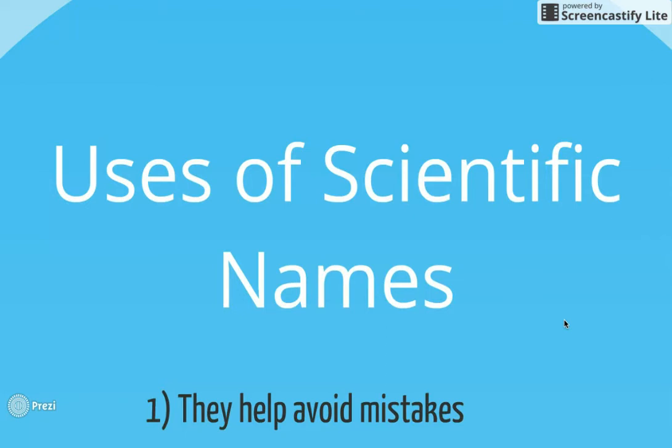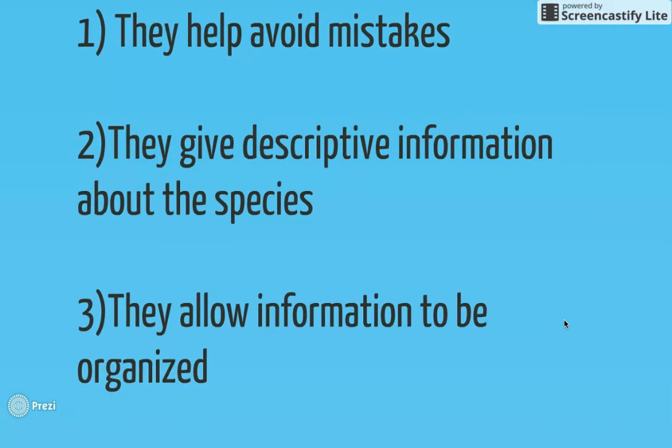So uses of scientific names. Why do we even bother with scientific names? First of all, they help avoid mistakes. They give descriptive information about the species. So when they chose the Latin name, they didn't just randomly choose a Latin word. They actually gave the word to the organism that tells a little bit about it. And they allow the information to be organized.